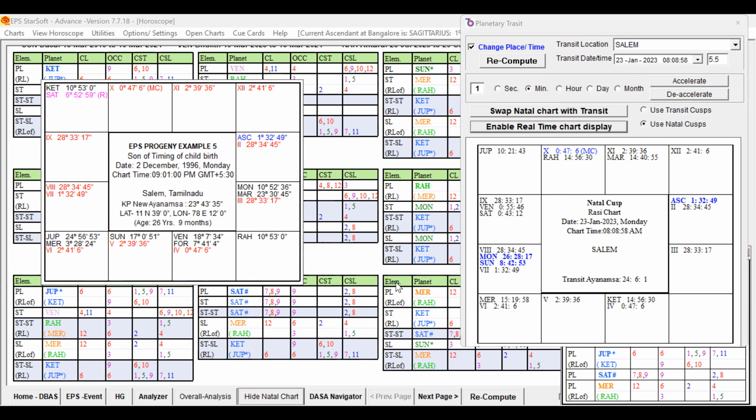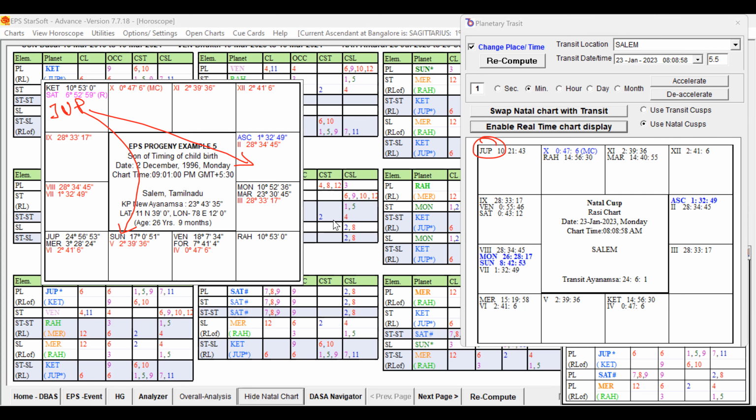Jupiter, in the natal sign, that is where transit Jupiter is posted. Transit Jupiter is posted in its own sign, Pisces. If you look at the transit, Jupiter is aspecting the second house, the house of family, and also the fifth house, that is Scorpio. So Jupiter transit at the particular period of the delivery is supporting the second house and also the fifth house. That itself, the Jupiter transit, is also supportive, right?